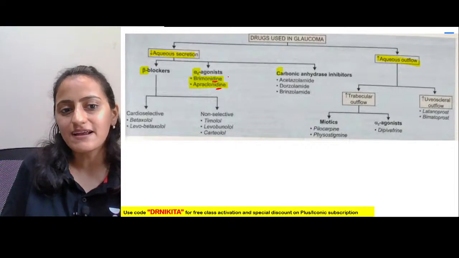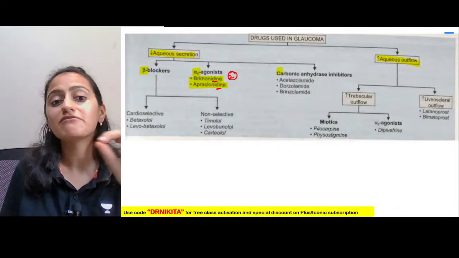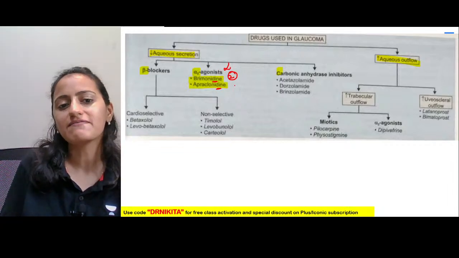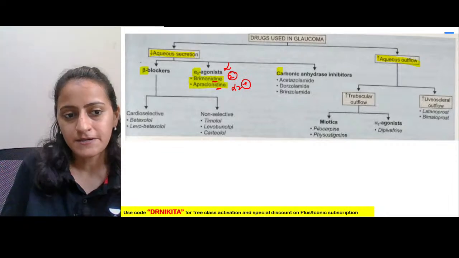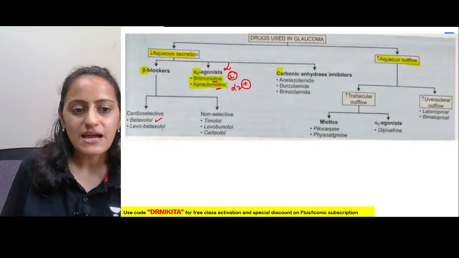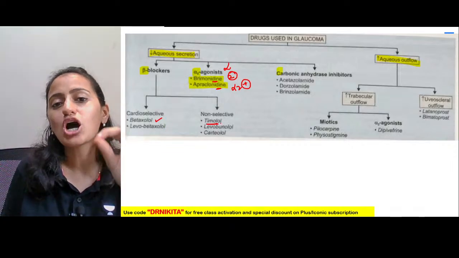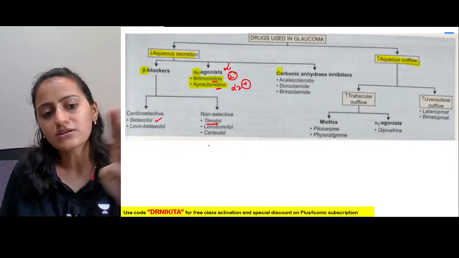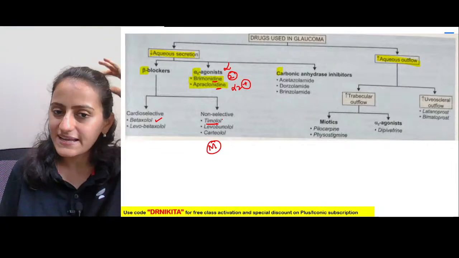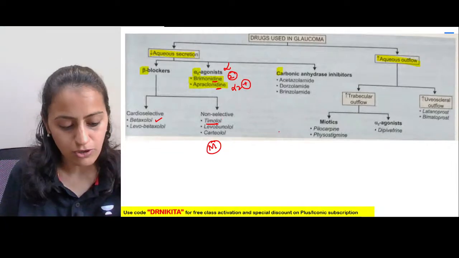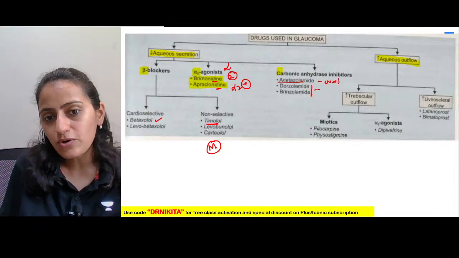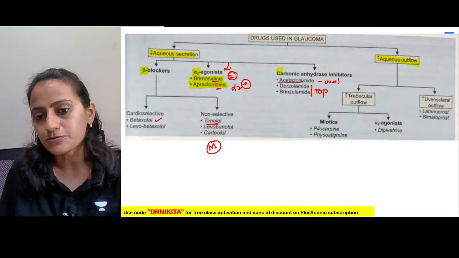The drugs with "dine" in the name are basically alpha 2 agonists: clonidine, brimonidine, the "dine" ones are alpha 2 agonists. Beta blockers: cardioselective, non-selective. Betaxolol, timolol is non-selective. Remember, the beta blockers which come after alphabet M are generally non-selective. Exceptions are of course there, like nebivolol. Okay. Carbonic anhydrase inhibitors, acetazolamide oral, this can be given topical also.